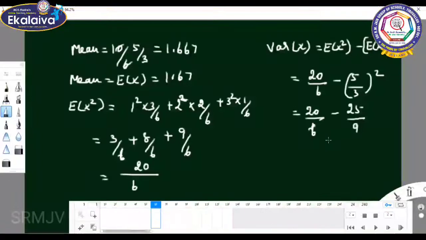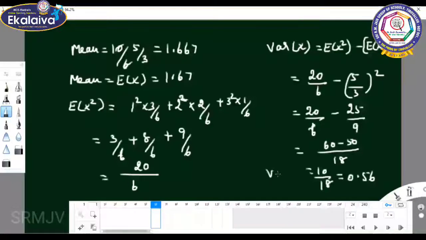So the common LCM is 18. 60 minus 50 gives 10 by 18. What is 10 by 18 nothing but?